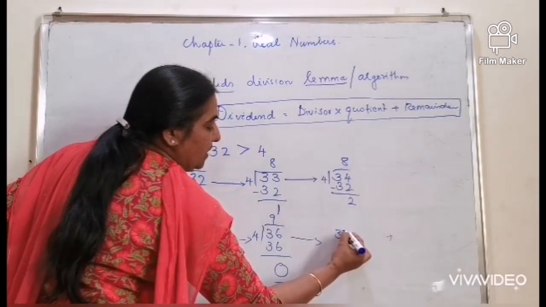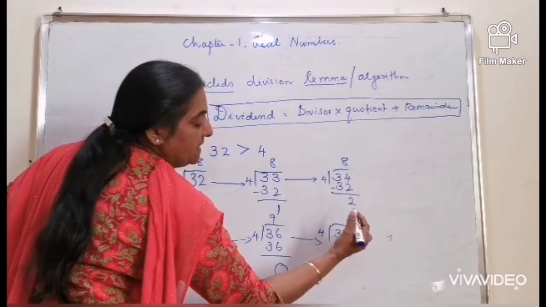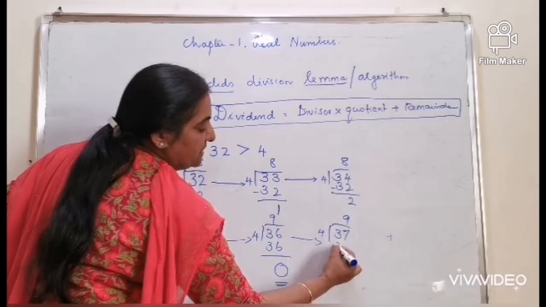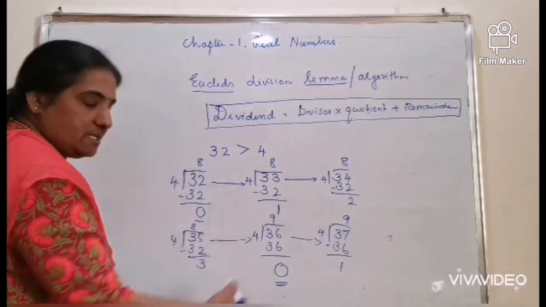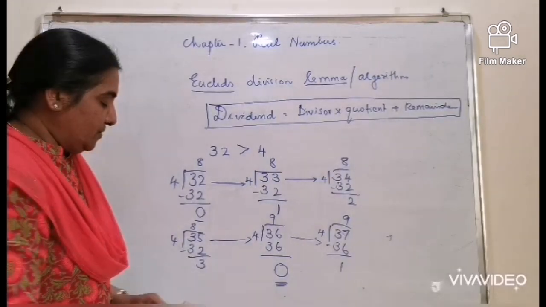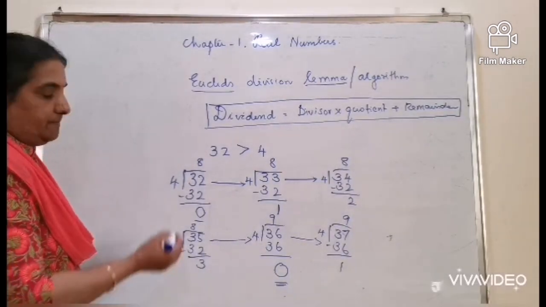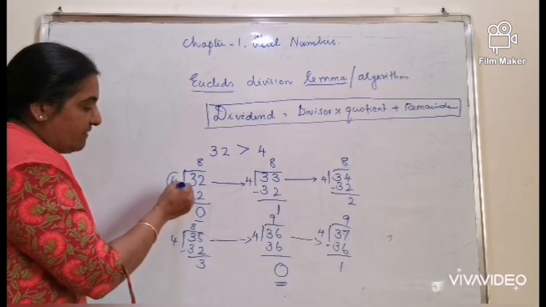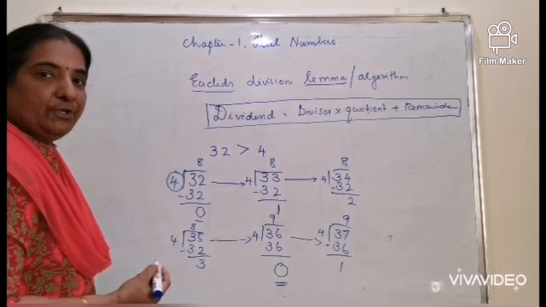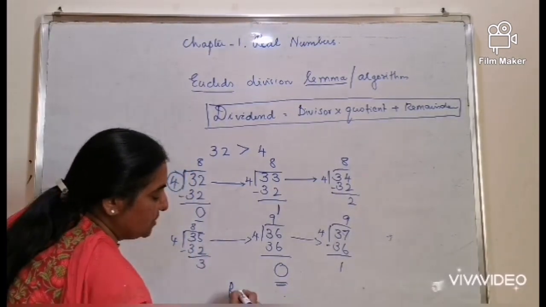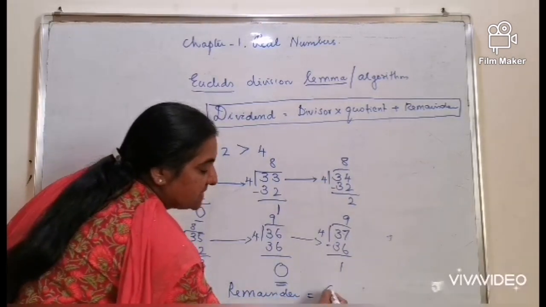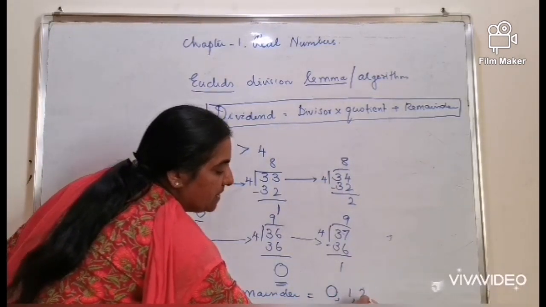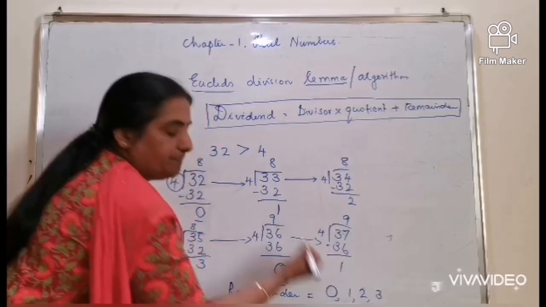Let's try one more number, 37, 9 4s are 36, the remainder turns out to be 1. In this way, if you continue, you can arrive at a conclusion that when the divisor is 4, the possible remainders you see for any dividend are 0, 1, 2 and 3.